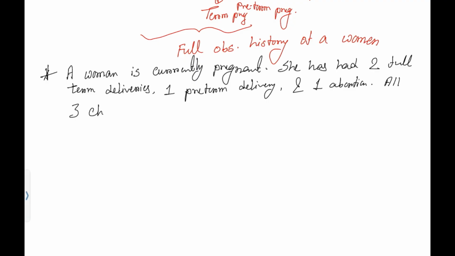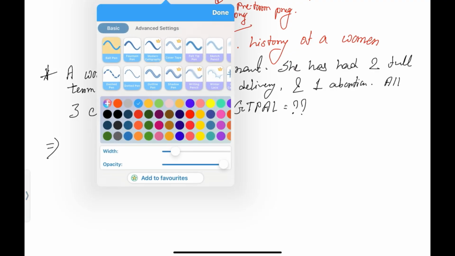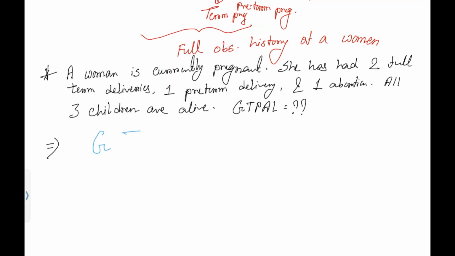All 3 children are alive. So what will be her GTPAL score? Now you have to find it out.